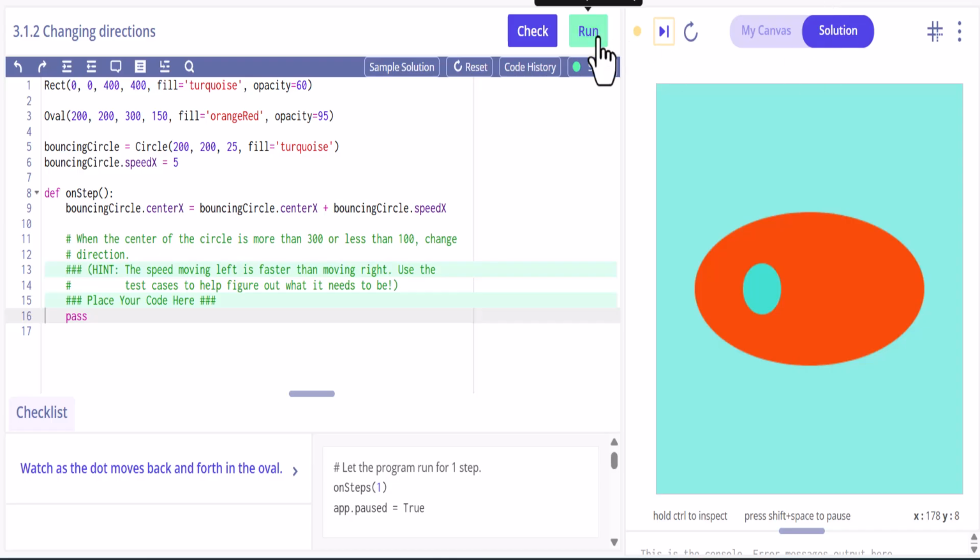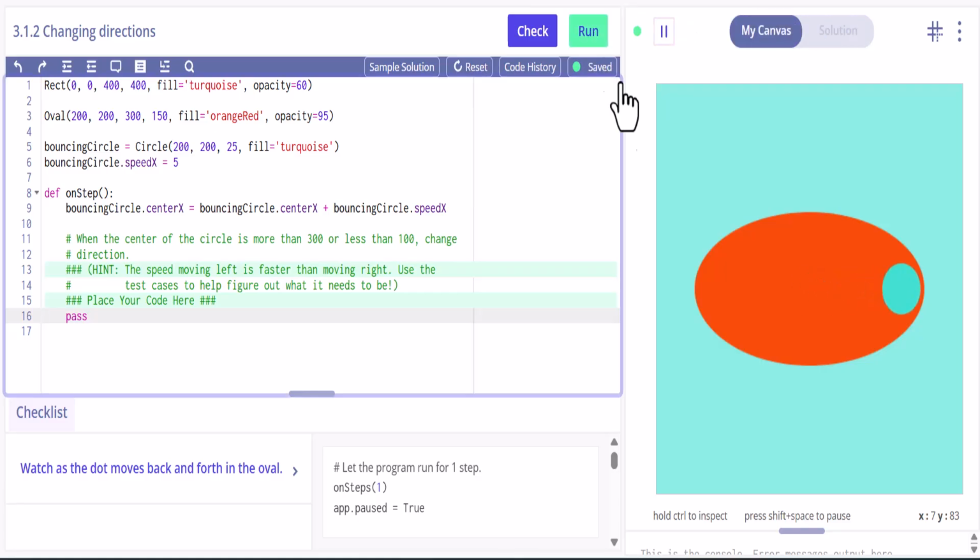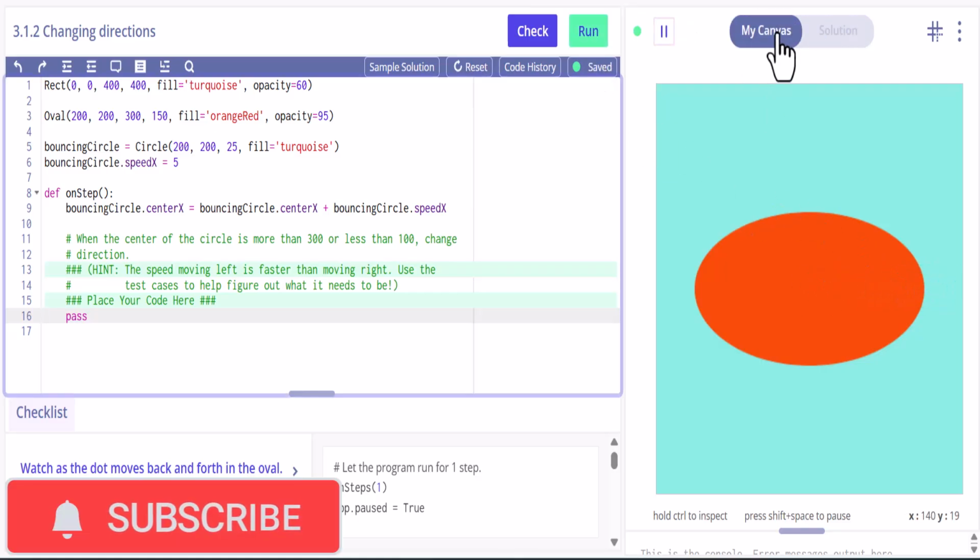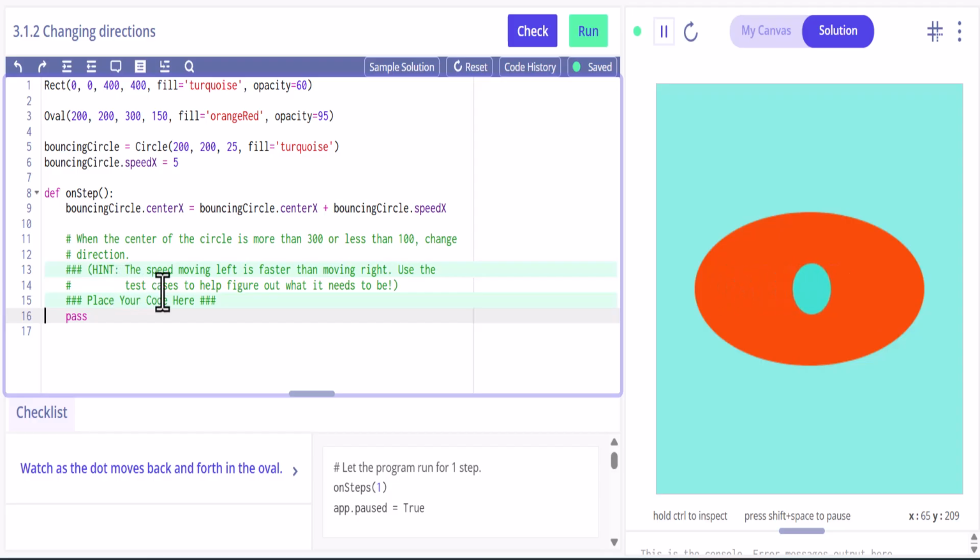If we go look at the solution real quick. So if we look here and we hit run, it bounces. Oh, or this is our canvas. So see how it just goes across the screen and doesn't do anything, but in the solution, it bounces. And notice it seems to move quicker this direction than to the right. And we have a hint here. It says the speed moving left is faster than moving right. Use the test cases to help figure out what it needs to be.